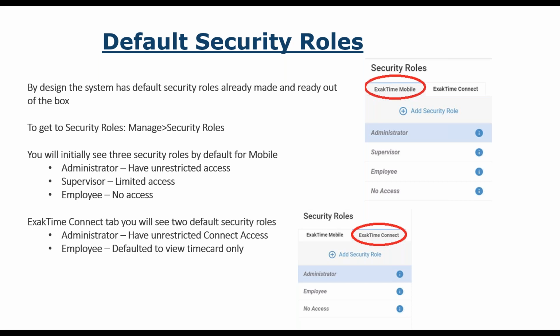Now we have the ExakTime Connect security role, which only has an administrator and an employee. We do that by design. Again, we want the administrator to have the keys to the kingdom. This is where you log on to the dashboard. You can add an employee, add a location, cost codes, and change your policies. You have the ability to do everything.